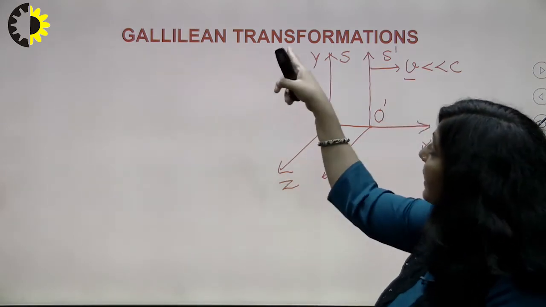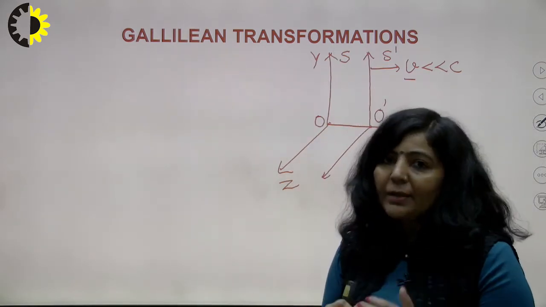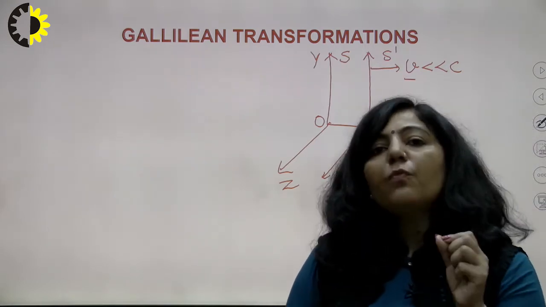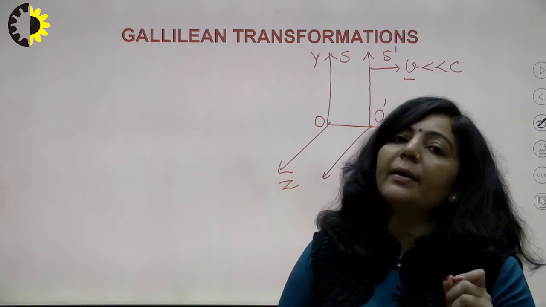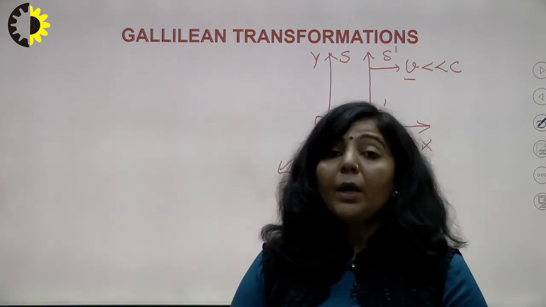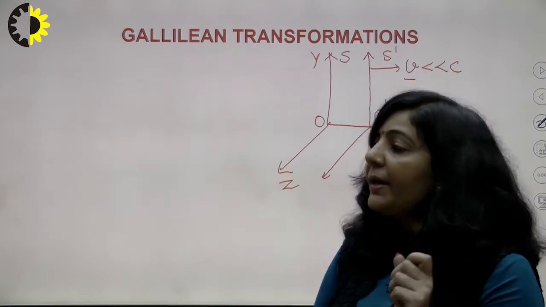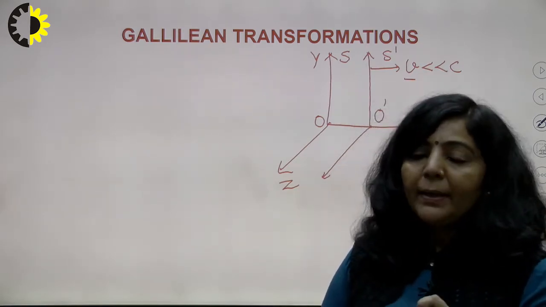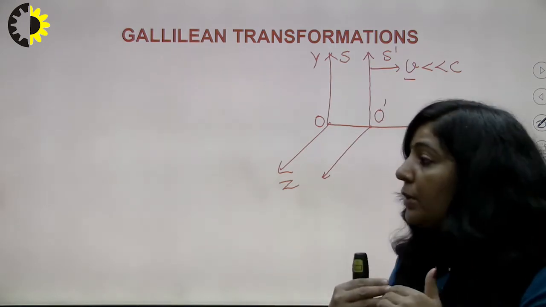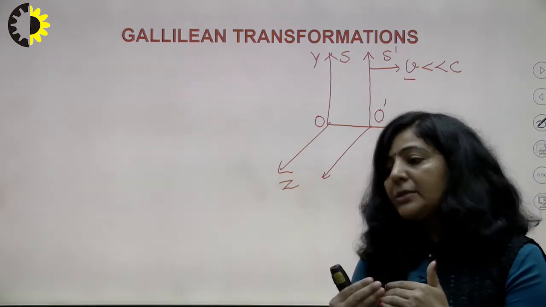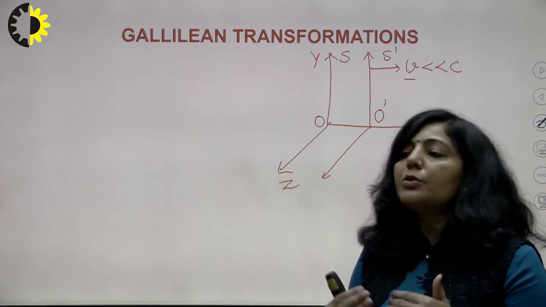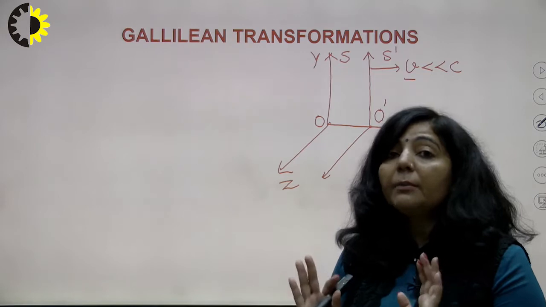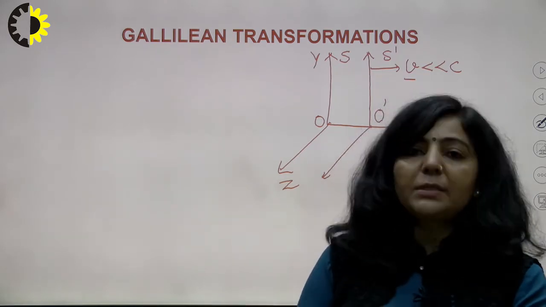So these Galilean equations will transform the coordinates of one inertial frame into the coordinates of the other inertial frame. If you can convert the coordinates of the S frame into the coordinates of the S dash frame, then those equations which transform the coordinates of S into S dash are transformation equations. So I hope the meaning of transformation equations is clear.